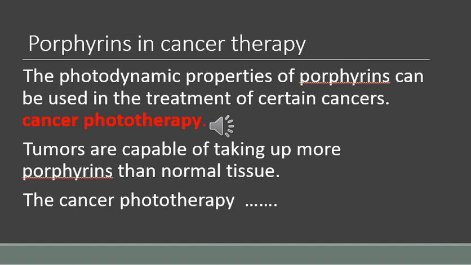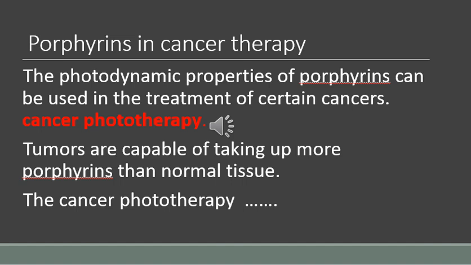Cancer phototherapy is carried out by administering hematoporphyrin or other related compounds to the cancer patient. When the tumor is exposed to an argon laser, the porphyrins get excited and produce a cytotoxic effect on the tumor cells. The porphyrins and related compounds have the ability to selectively accumulate in tumor tissues and to persist there for a long period of time.